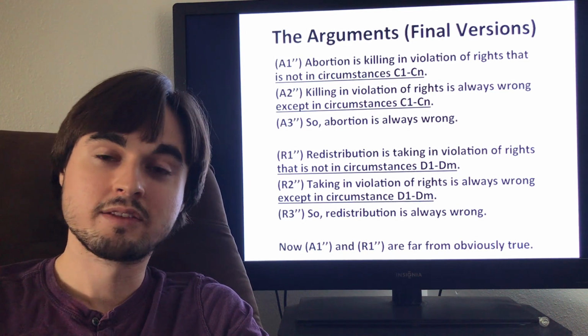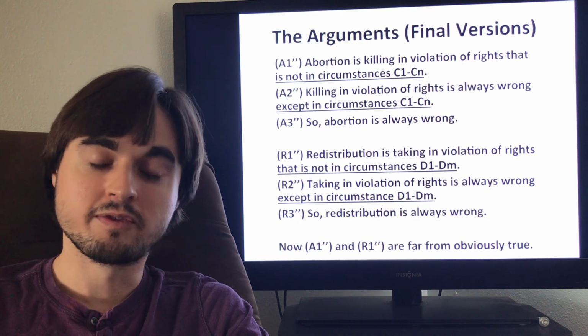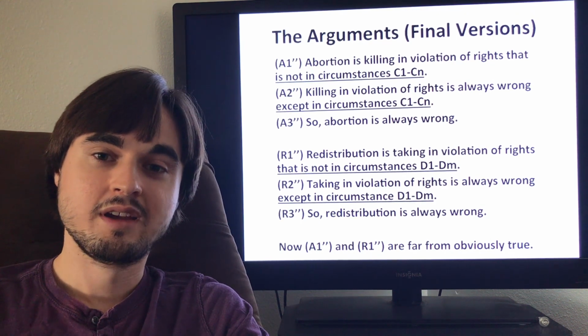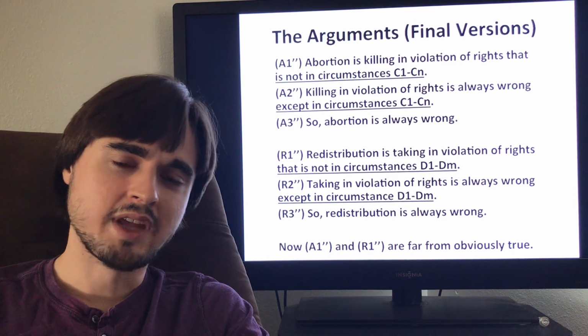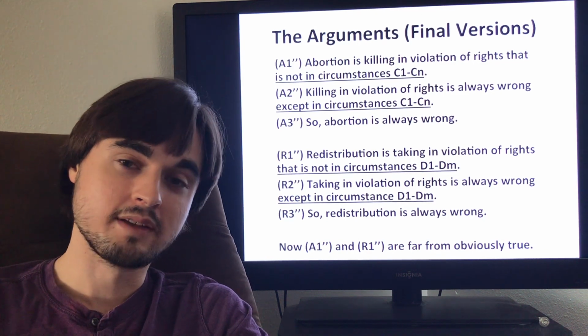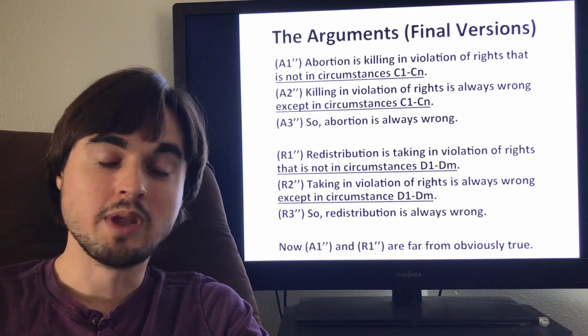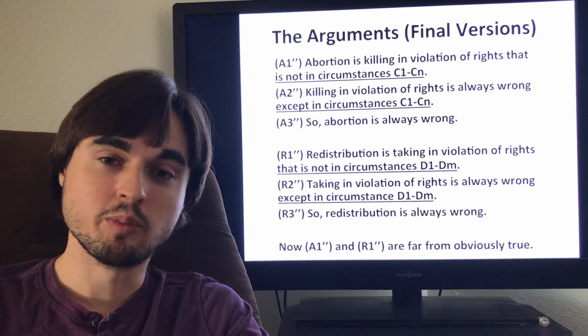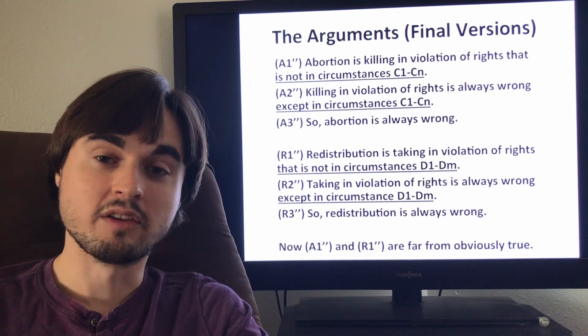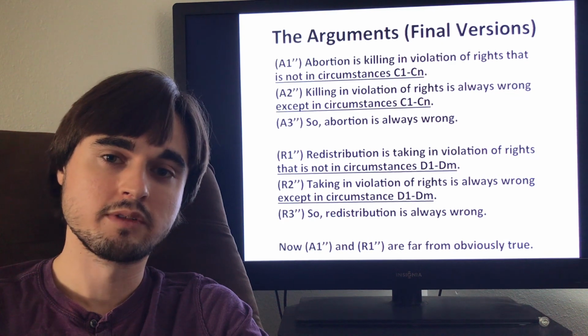You're going to have to show that this sort of redistribution doesn't fall into these exception clauses. And it seems like if taking the bottle of water is one of the exceptions, then why shouldn't bringing people out of poverty or saving people from dying for lack of medical care also be one of the exceptions, right?